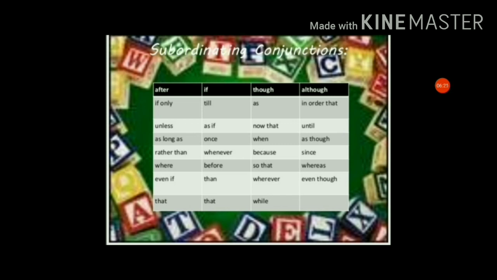If, till, as if, once, whenever, before, even though, while, though, in order that, now that, as though, because, so that, wherever, although, in order, in order that, until, as though, since, whereas, even though. So these are subordinating conjunctions. Subordinating conjunction means they give subordination to the clauses to complete or give the complete meaning.